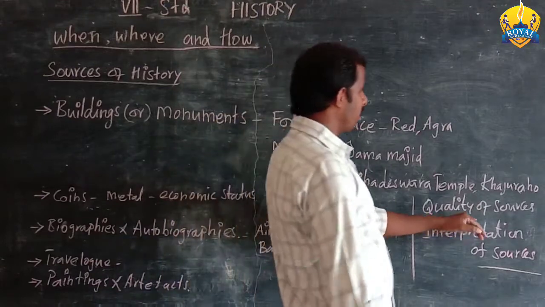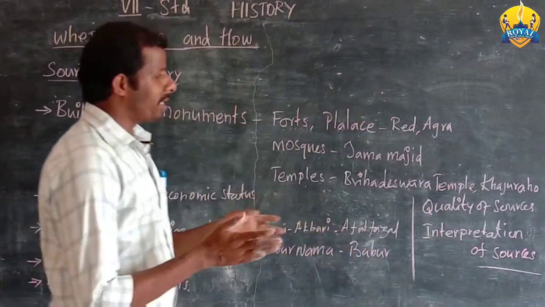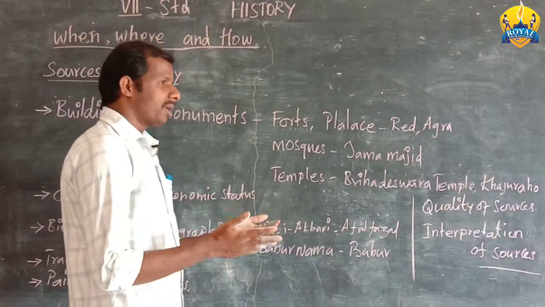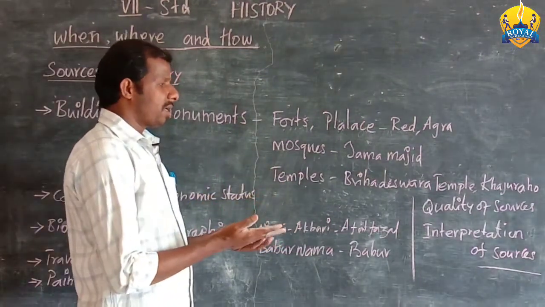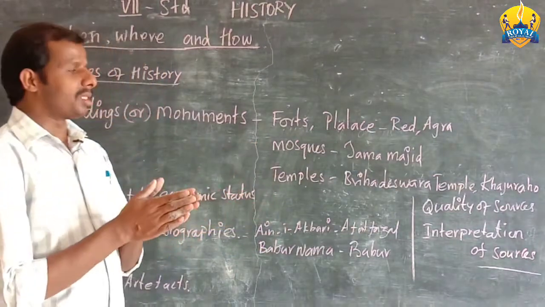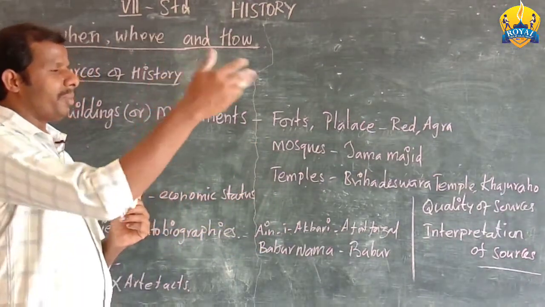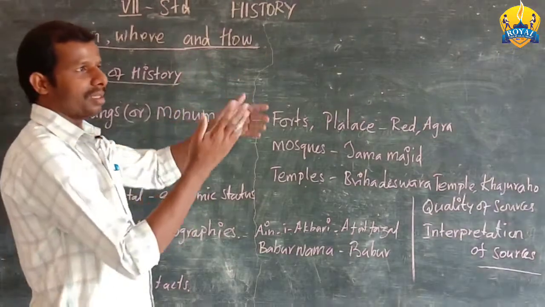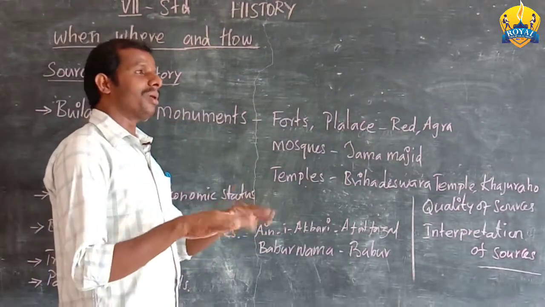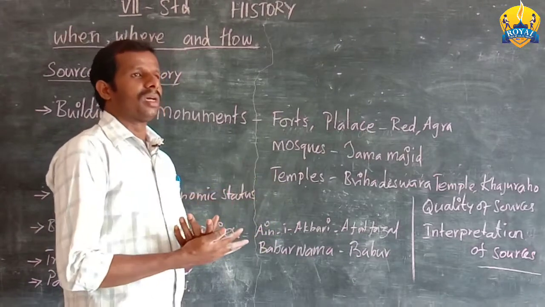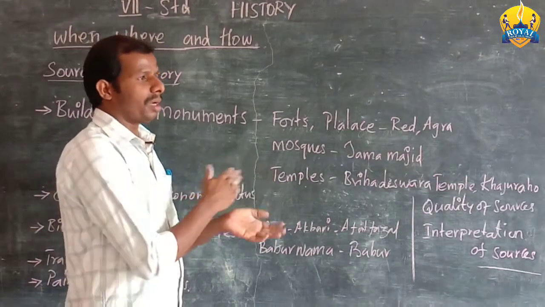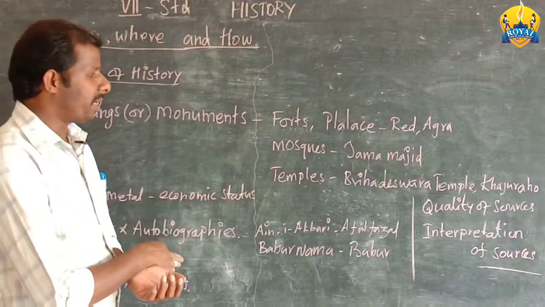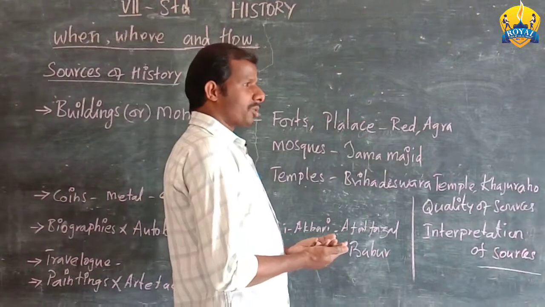When we study the medieval period, we should analyze the quality of the sources. Are all the sources authentic or unrealistic? Some persons who wrote history may have exaggerated some of the rulers. Sometimes they also wrote imaginary facts, which history writers should avoid. Next, interpretation of sources.